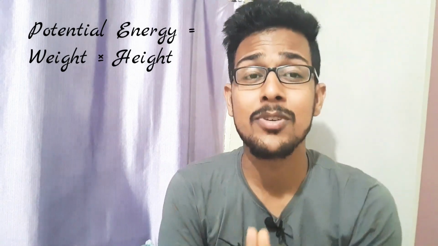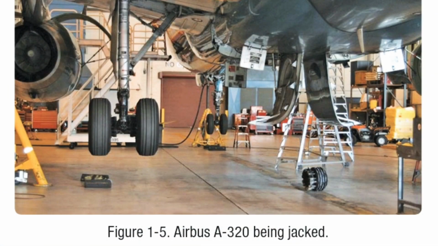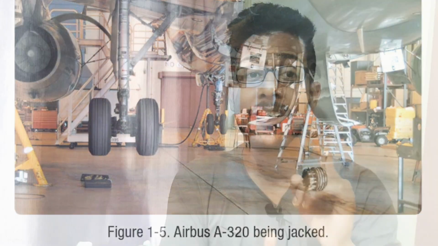And if we talk in aviation terms, the basic example of potential energy is an aeroplane raised off the ground and sitting on jacks, because the aeroplane has weight and a certain height. So these two examples fall under potential energy, and I hope you understood the concept of potential energy. And if we talk about the units of potential energy, foot pound and inch pound are considered as the units of potential energy. So let us see one example about how to calculate the potential energy.